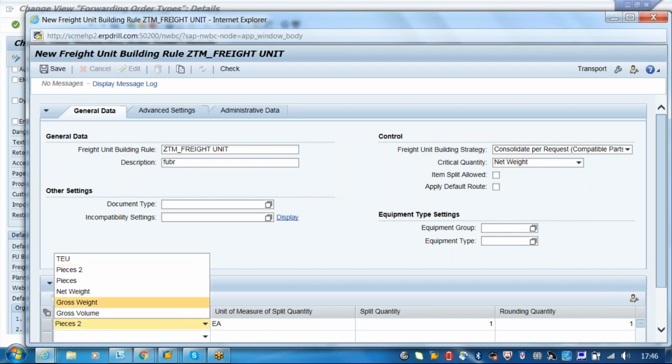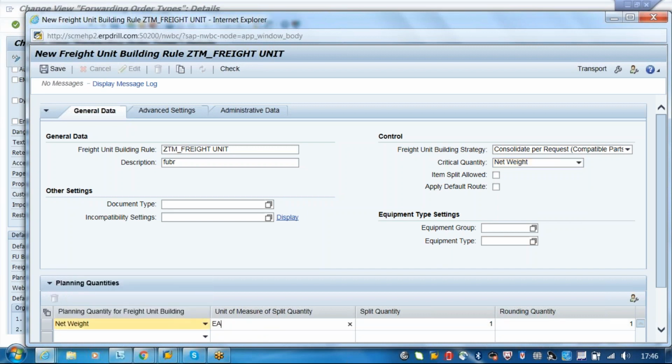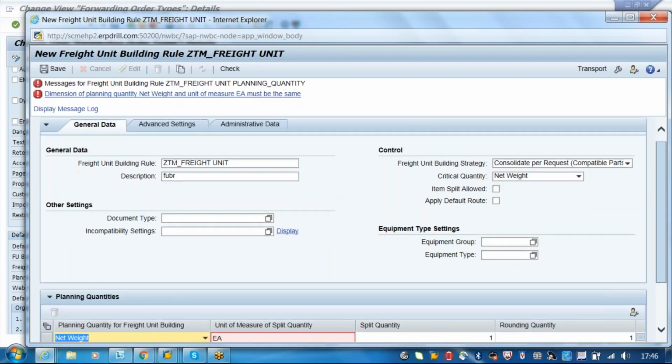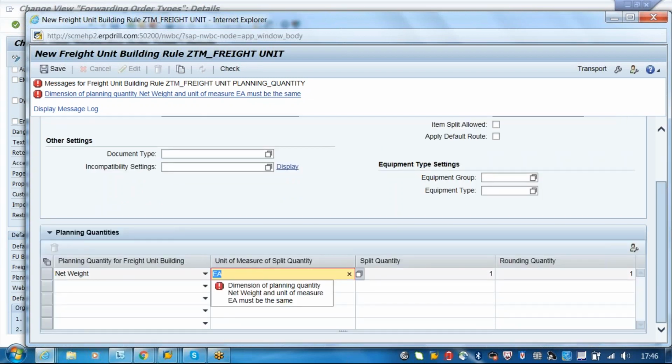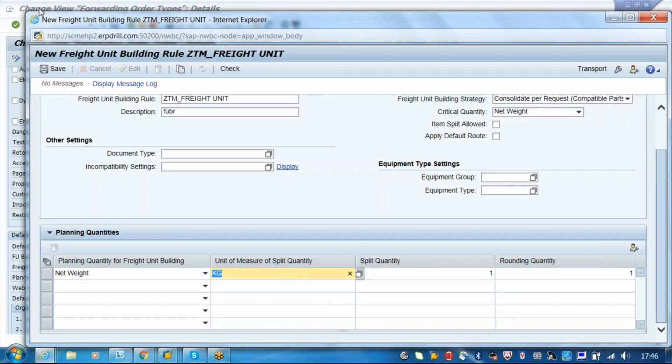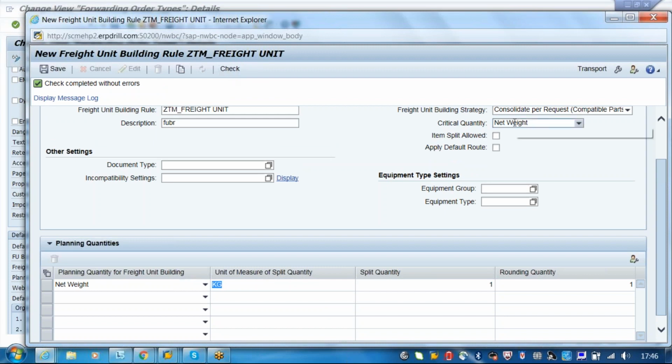Here also I will say net weight, kgs. Maybe you can say gross weight also. Net weight we have to calculate, so gross weight would be a better option.